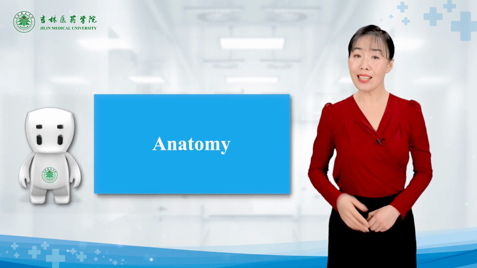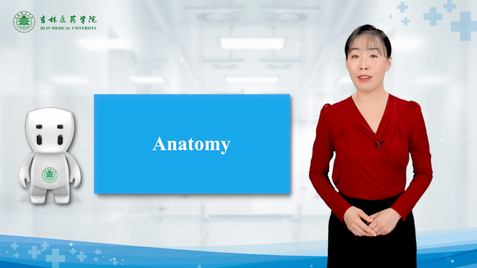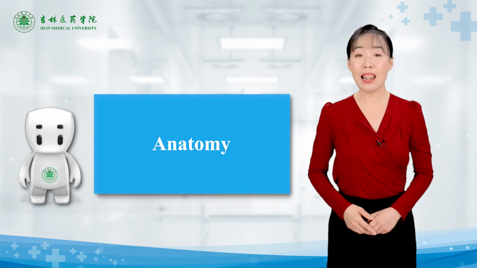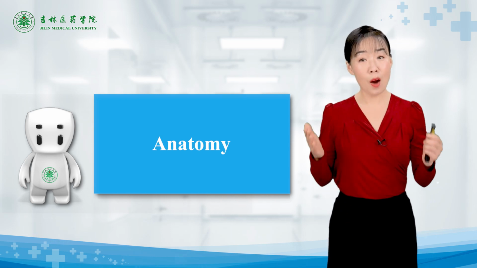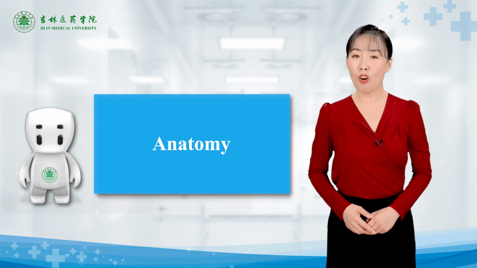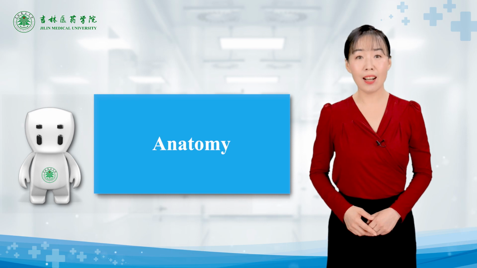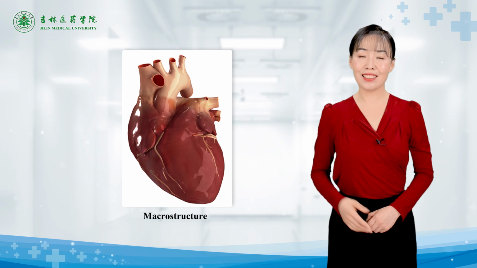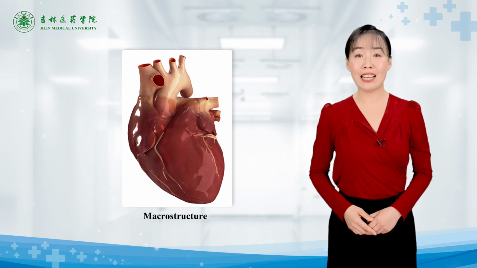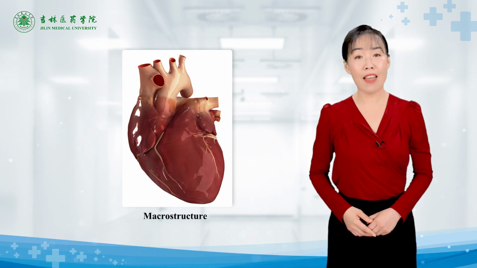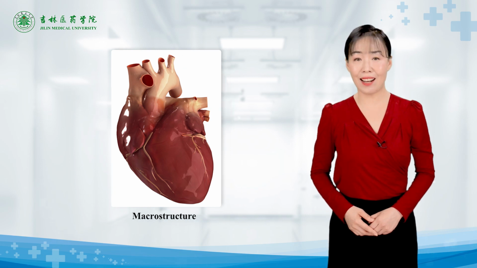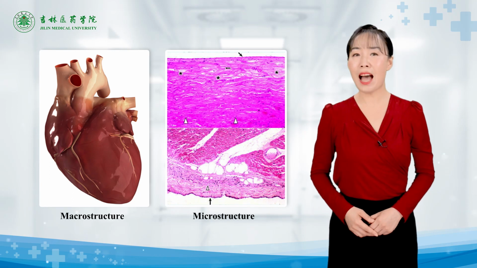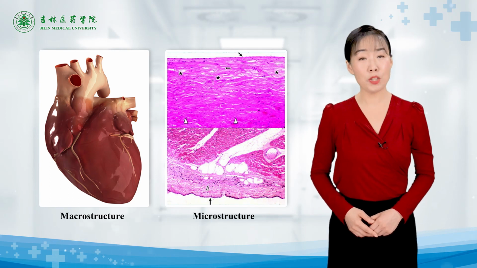Anatomy is also a science to study the structure of our body, but it studies the structures that we can see with our naked eyes. It is called gross structure, just like this heart. Histology studies the structure that we cannot see with our naked eyes, named microstructure. So we have to depend on some special tools.